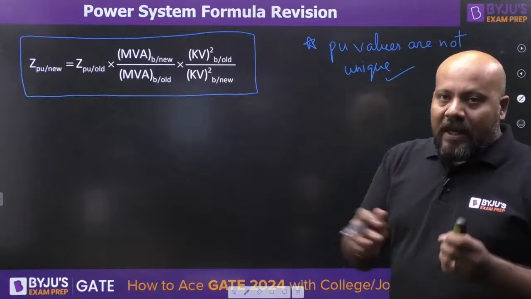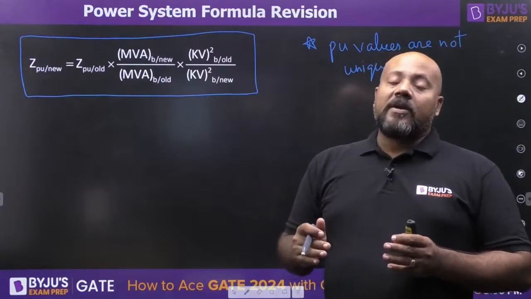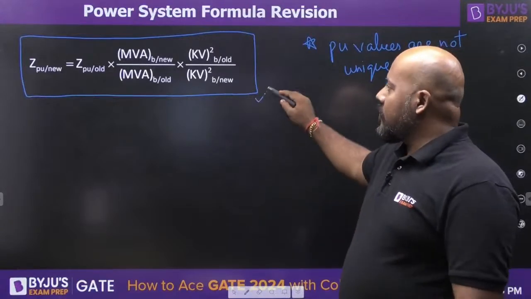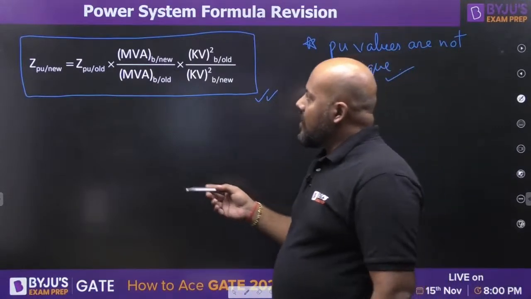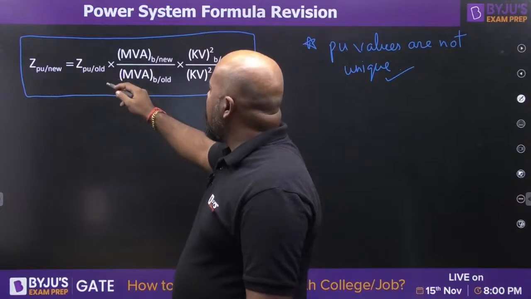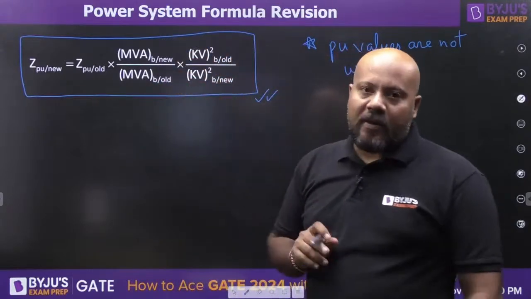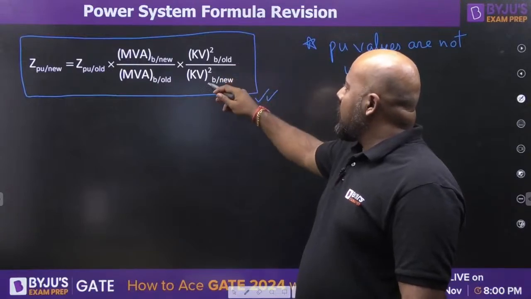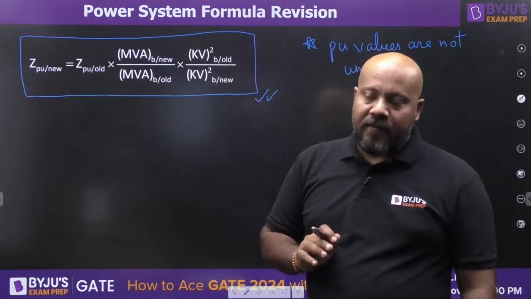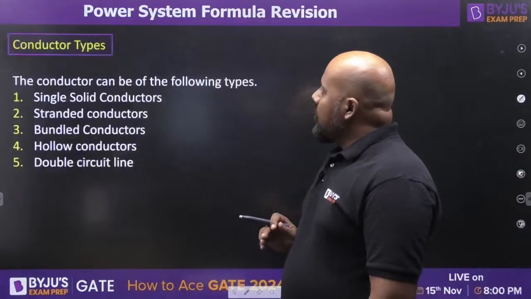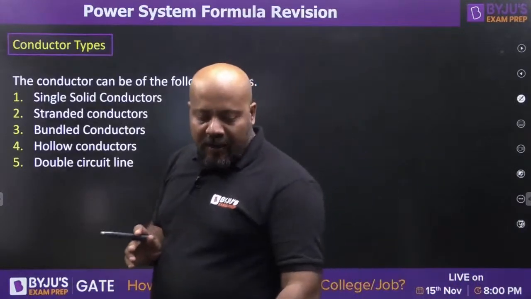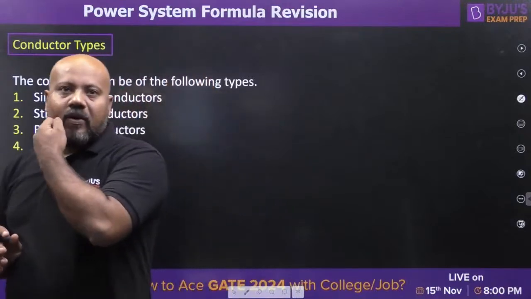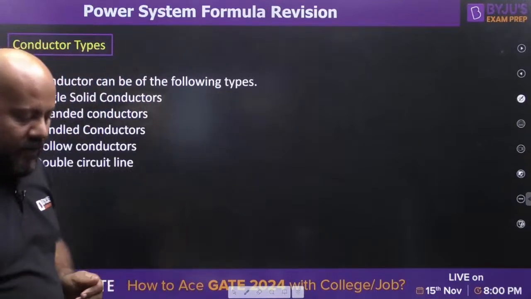So we must have a relation to convert the per unit values from one system of base to the other system of base. This formula you must be knowing: Z per unit new is equal to Z per unit old, multiplied by MVA base new upon MVA base old, multiplied by kilovolt base old upon kilovolt base new, whole square. Okay. If you find any difficulty in any formula, these are very simple formulas that I am discussing right now. If you have any doubt anywhere, please raise your doubt.